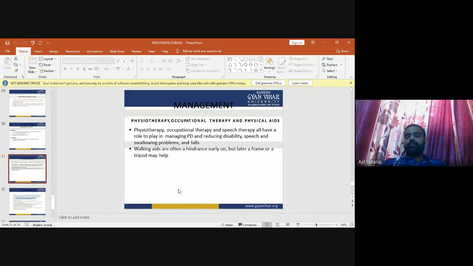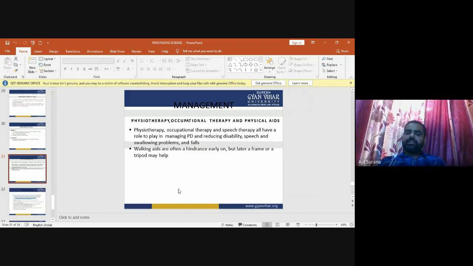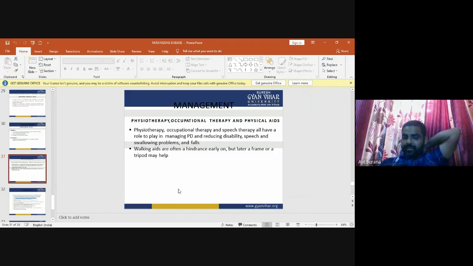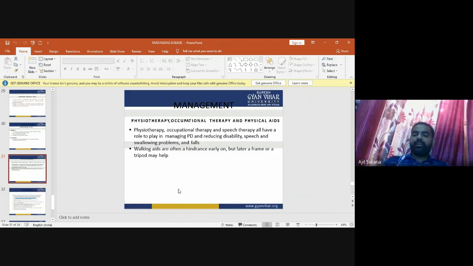Another management for Parkinson disease is occupational therapy and physical aids for the balancing of Parkinson patients. Physiotherapy, occupational therapy and speech therapy all have a role to play in managing Parkinson disease and reducing the disability, speech and swallowing problems, and falls. Walking aids are often a hindrance early on, but later a frame or a tripod may help in the management of Parkinson disease.